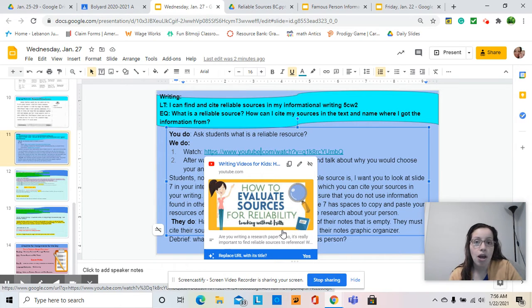Like if it's an autobiography, obviously it's a primary source. If it's a biography, so the life of somebody written by somebody else, of course, they probably did some research on the person. There are a wealth of websites that are reliable as long as we can make sure that the teachings are true in it.